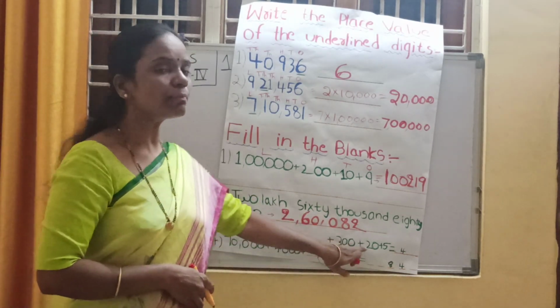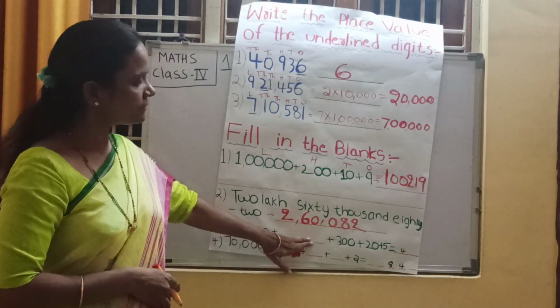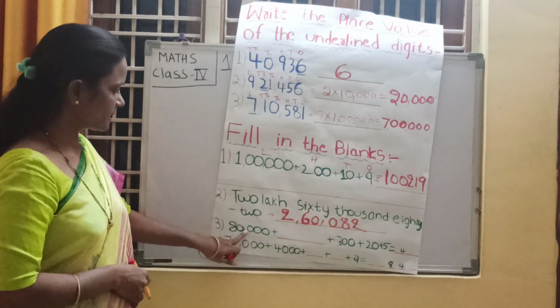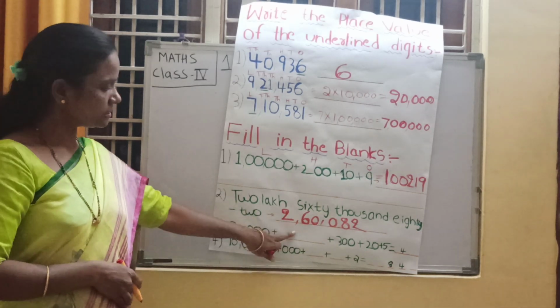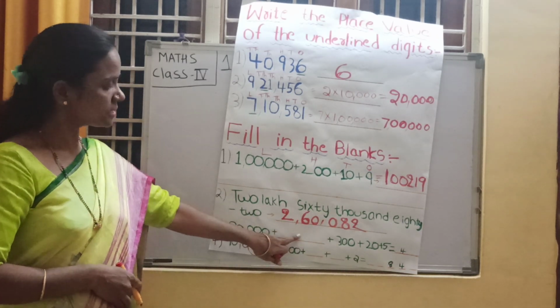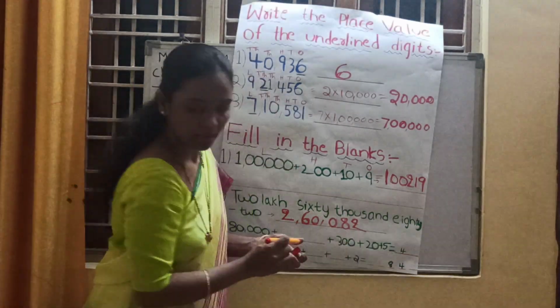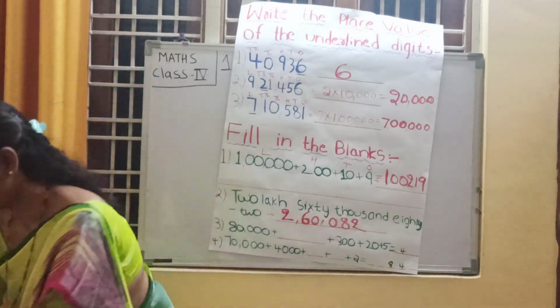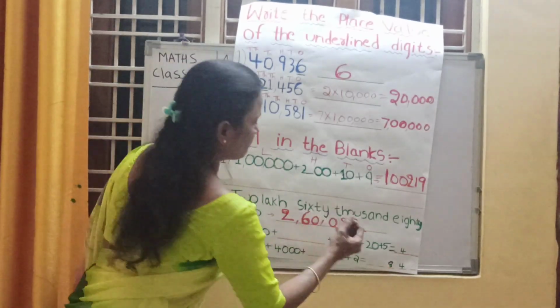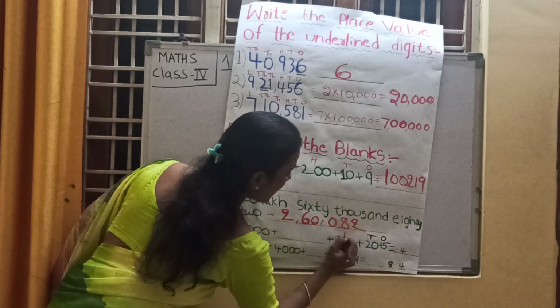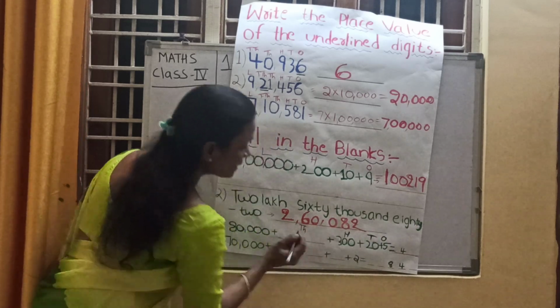Now come to the next problem, children. Here we need to fill the blanks. The expanded form is given, and we need to write the corresponding number. So here it is 80,000. Next, the missed place is the hundreds place. Write down the places, and you will get an idea. Ones place, tens place, hundreds place, thousands place is missed.